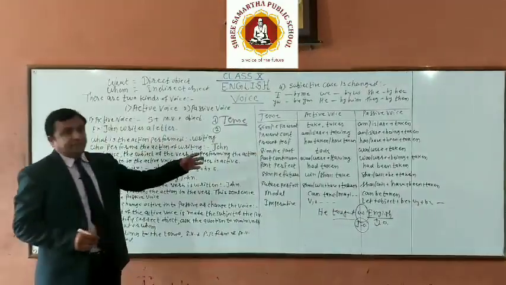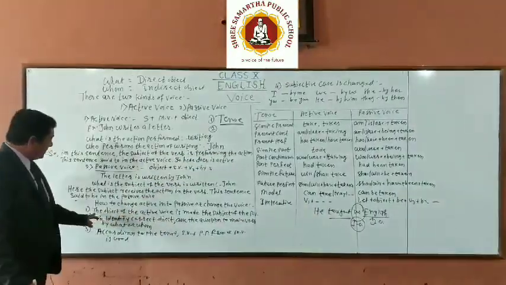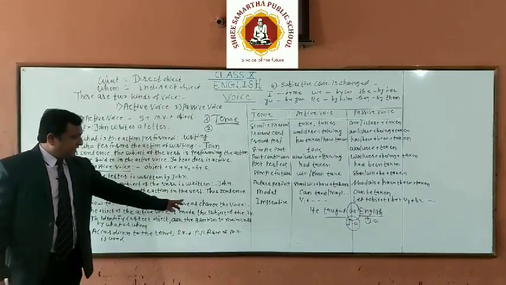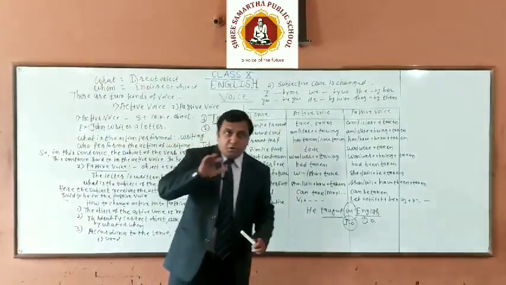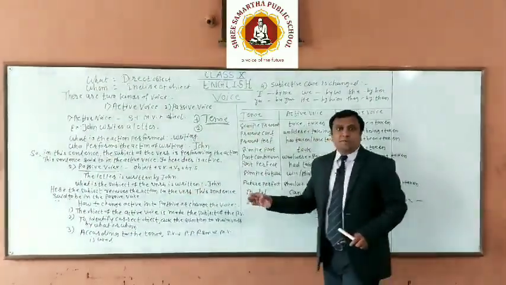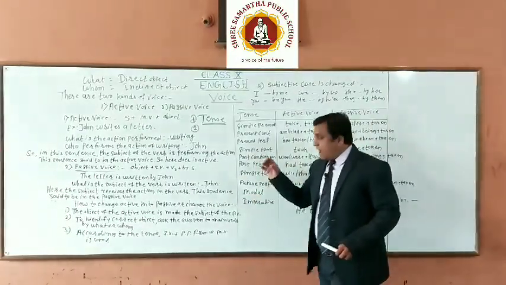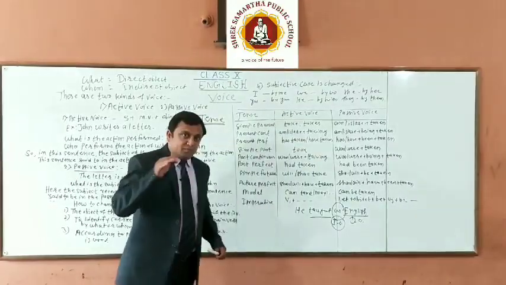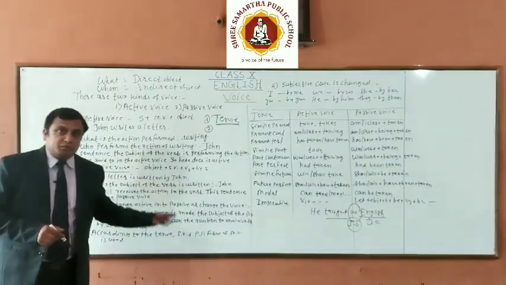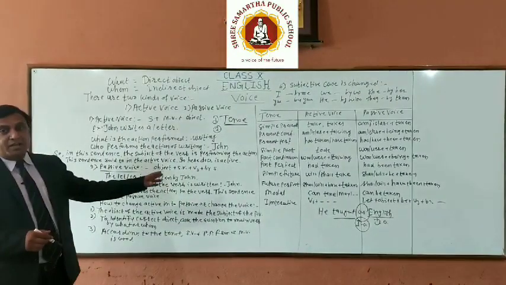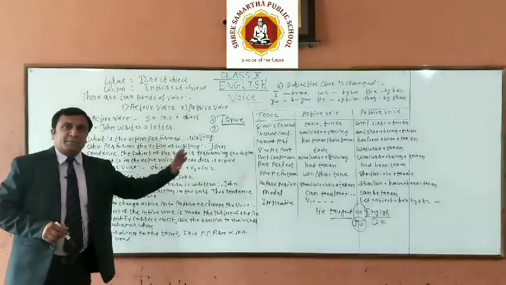After that, take the proper object at the beginning of the sentence. So we may say the object of the active voice is made the subject of the passive voice. After that, you use the proper supporting verb according to the tense and according to the need of the sentence. After the supporting verb, the past participle form of the verb is used, that is the third form of the verb, and after that by plus subject. In this way our passive voice construction is completed.